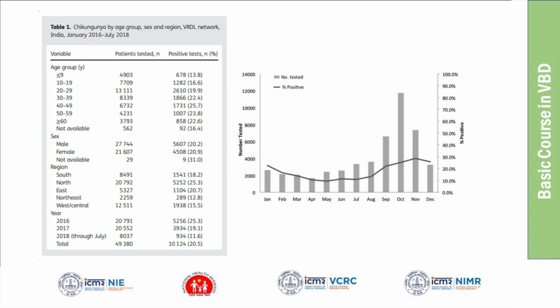Which part of the year do chikungunya cases occur? It is October, in the month of October it is increasing, sir. So October, the fourth quarter of the year. Yeah, very good. Is it similar to dengue or different?